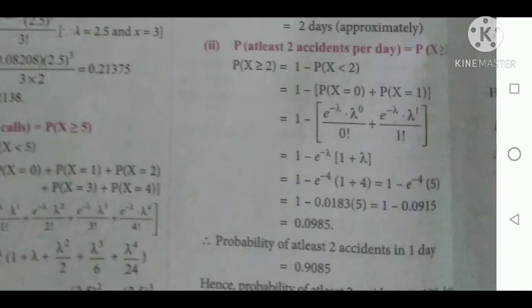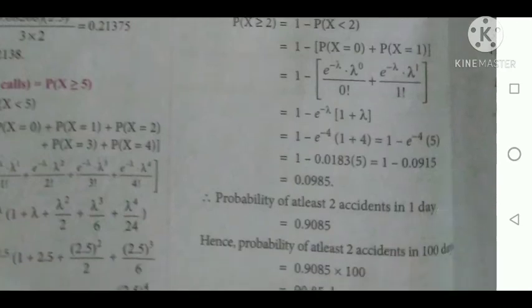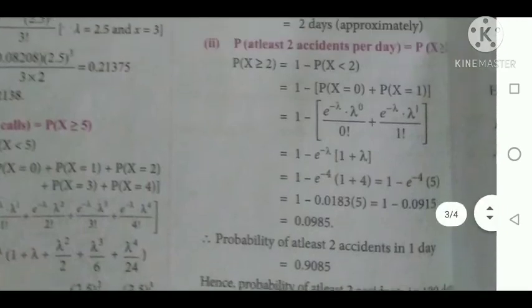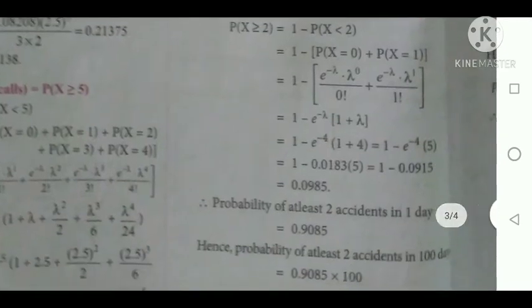So apply the value of lambda, and e power minus 4 is 0.0183. If you multiply it by 5, we are getting 0.0915. So subtract it from 1. The answer for at least 2 accidents per day is 0.9085.